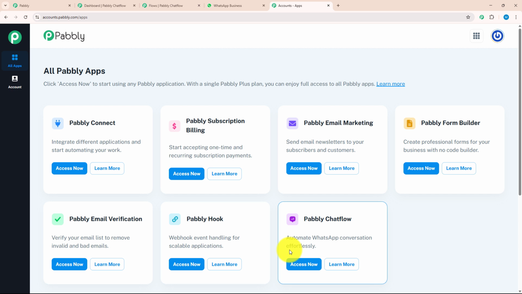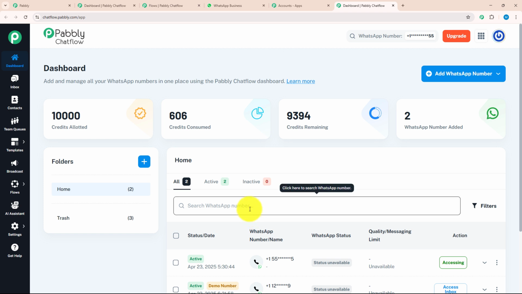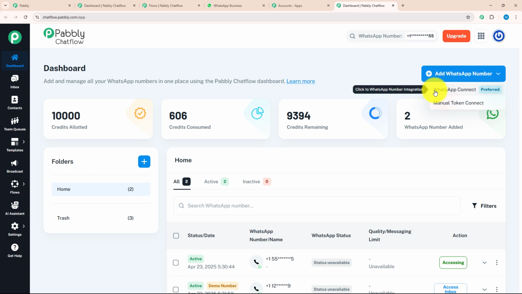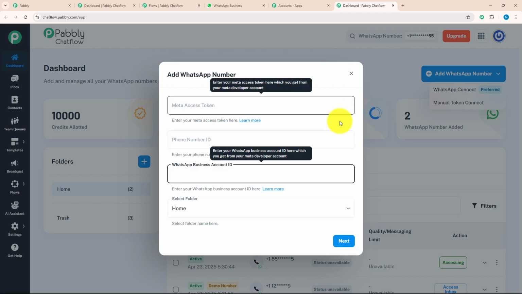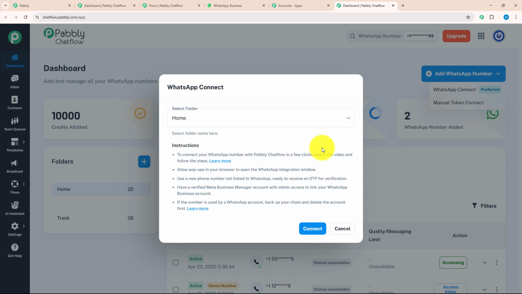Here I can see there are 7 applications, but as I am working with Pabbly Chatflow, I will click on the Access Now button. After clicking on the Access Now button, I will be redirected to the dashboard page. Here, I can add and manage all my WhatsApp numbers from one place without opening my WhatsApp separately. And for adding a WhatsApp number, you have to click on Add WhatsApp Number. Here, you can see there are 2 options, WhatsApp Connect and Manual Token Connect. On Manual Token Connect, you have to enter the Meta Access Token, phone number ID and WhatsApp Business Account ID manually. But on WhatsApp Connect, you just need to verify your Meta Business Management account and link your WhatsApp account.